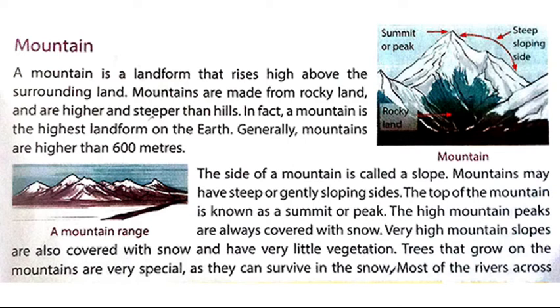The high mountain peaks are always covered with snow. Very high mountain slopes are also covered with snow and have very little vegetation. Trees that grow on the mountains are very special as they can survive in the snow. For example, Himalaya. In comparison to plains, mountains have less vegetation.